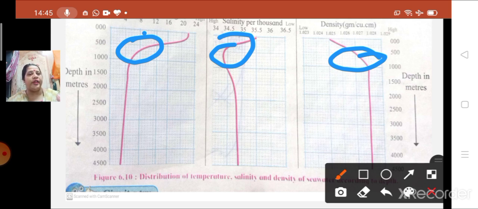Although we can say it is ranging from 500 to 1000, the changes we can mainly see are up to 500 meter. Okay, children.